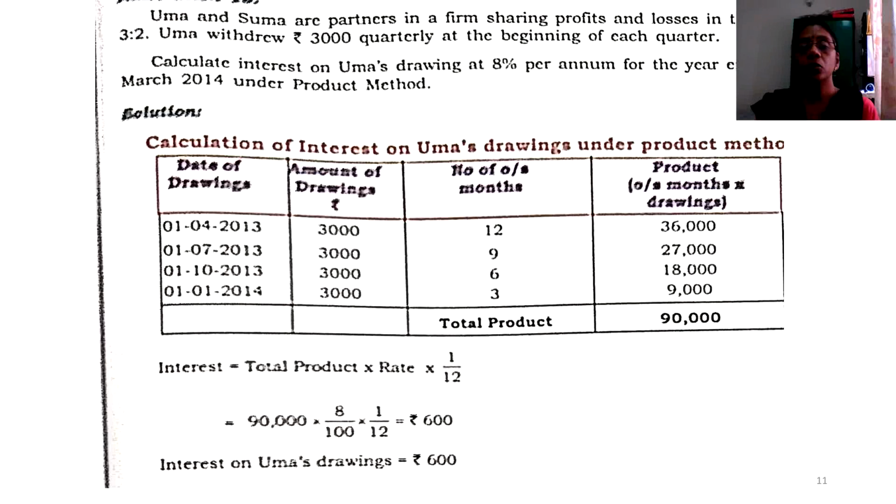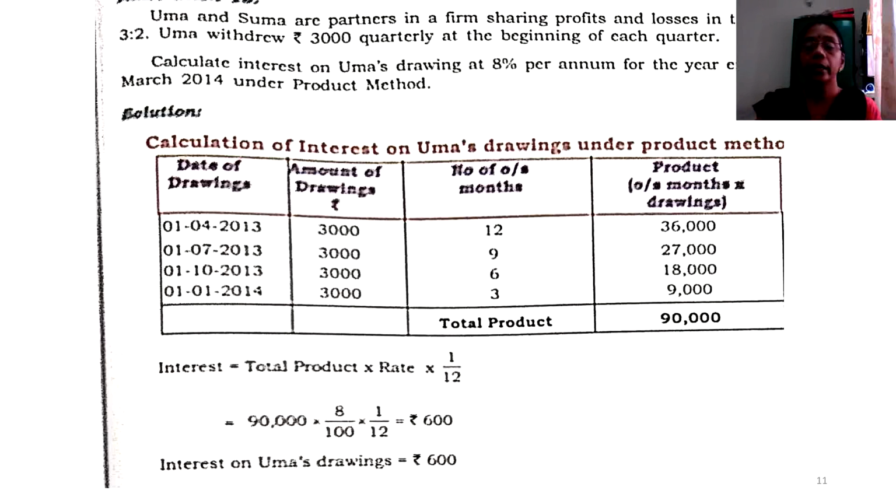Similarly, 1st of July 2013 till 31st March of again 2014. The same year end is going to be the same. So that gives me a period of again 9 months. If you want, you can count July, August, September, October, November, December, Jan, Feb and March. That gives a count of 9 months. Similarly, the third quarter is from 1st October till 31st March of 2014 and the last quarter begins on 1st of January 2014, ends by 31st March 2014.